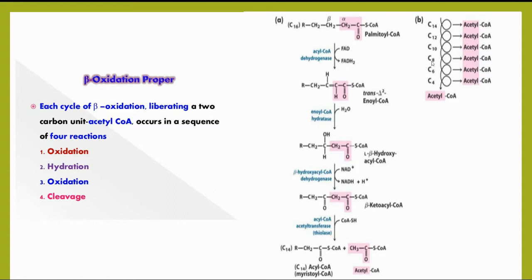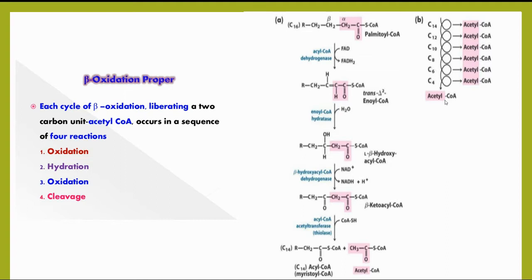If C10 enters, it forms C8 plus acetyl CoA, then C6 plus acetyl CoA, and C4 plus acetyl CoA. Finally, the C4 acyl CoA, consisting of 4 carbons, enters the beta oxidation and splits into 2 molecules of acetyl CoA, as we know that acetyl CoA consists of a two-carbon moiety.